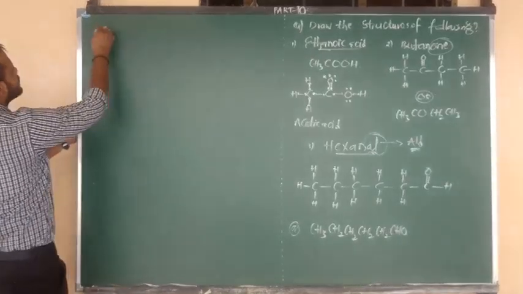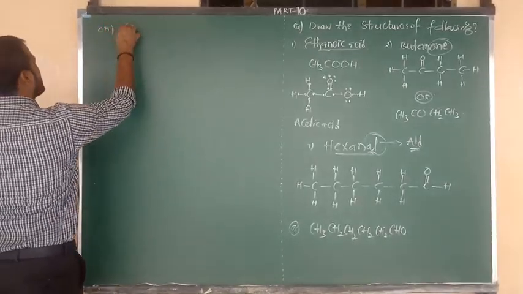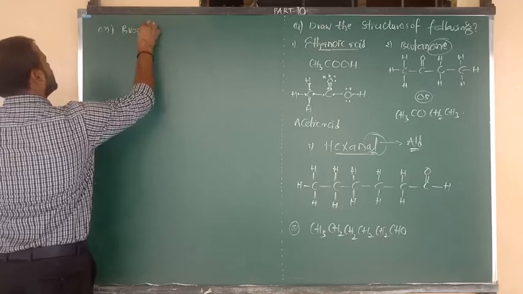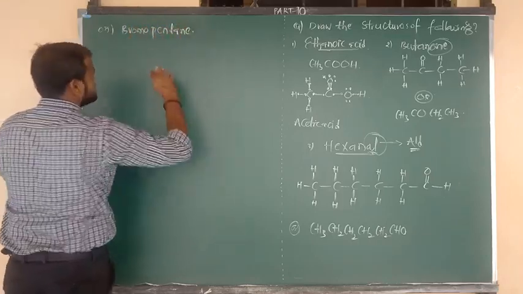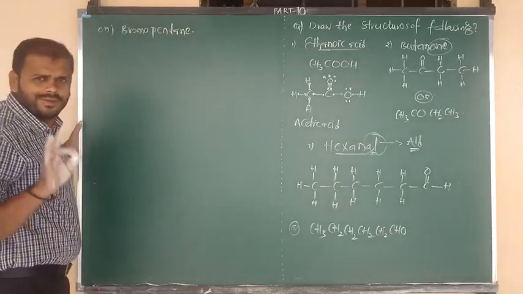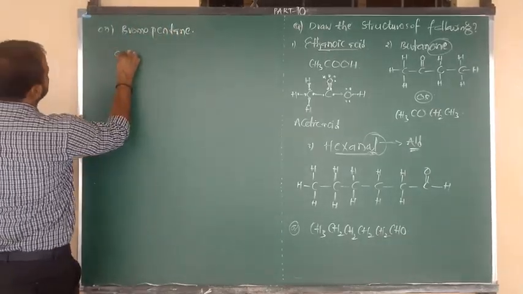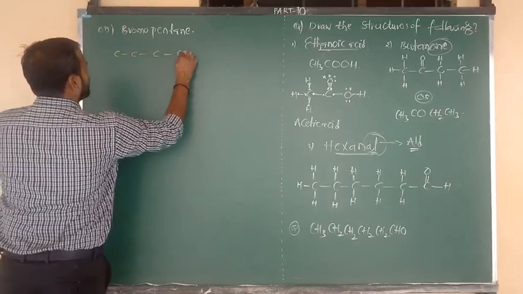Bromopentane. Give the structure of bromopentane. Yes, pentane, how many carbons? 5 carbons. Okay, I am going to write here: 1, 2, 3, 4 and 5.